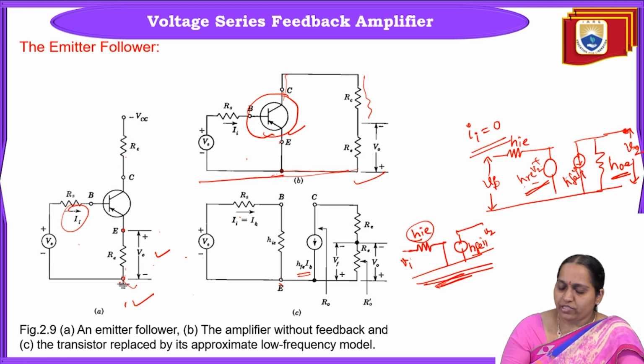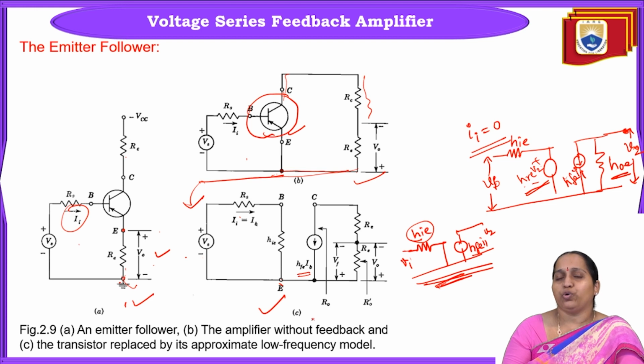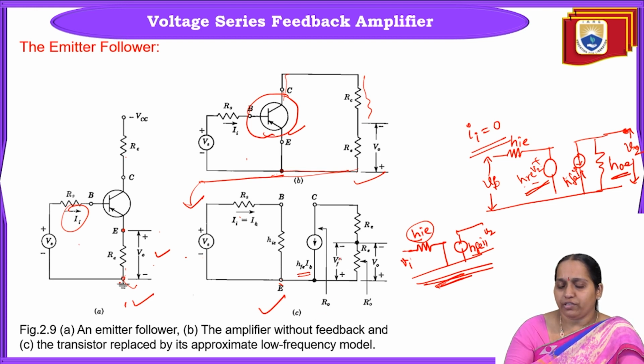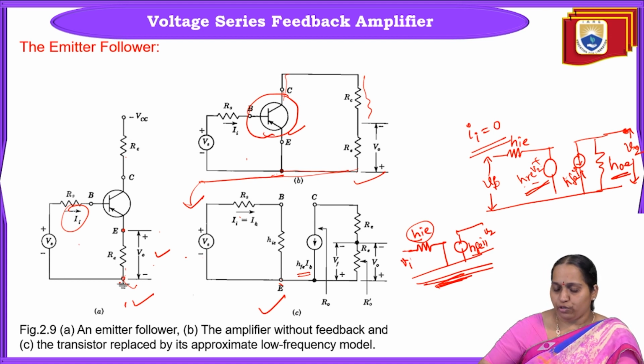We are just replacing this transistor with this approximate H parameter model. So replacing this transistor with the approximate H parameter model, this basic amplifier without feedback is going to be reduced to the one shown in figure C. Then this is going to be the resultant. With this resultant figure, we are going to find the remaining values.